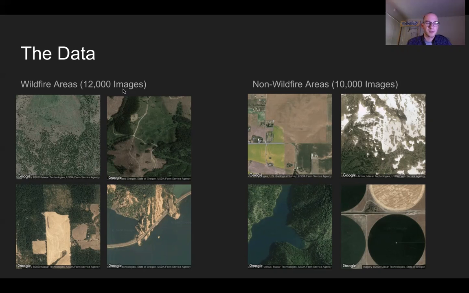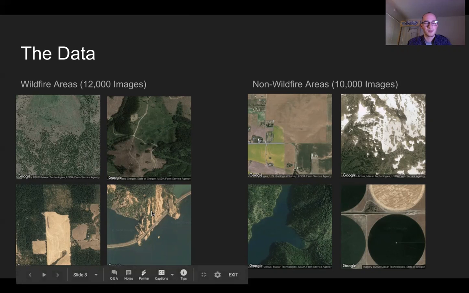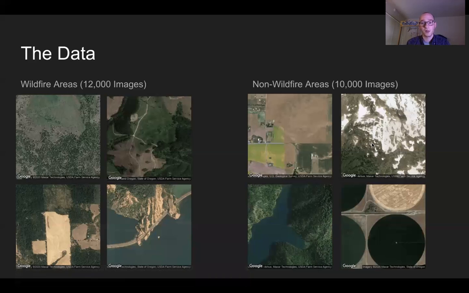This is a sample of 4 of the resulting 10,000 images. I didn't end up using all 12,000 and 10,000. I think I used about 10,000 total between the two of them for my final model, so it's okay that there's a slight imbalance there. But as you can see, sometimes it's kind of obvious, like this is high risk of a wildfire. Sometimes it's less obvious. Like this, I wouldn't really guess is an at-risk wildfire area, but same here, this could be wildfire, maybe it's not. Some of these are more obvious, like this obviously isn't having a wildfire anytime soon.